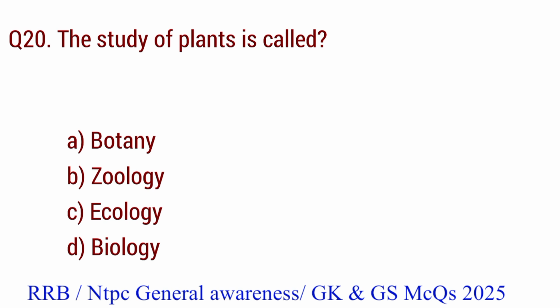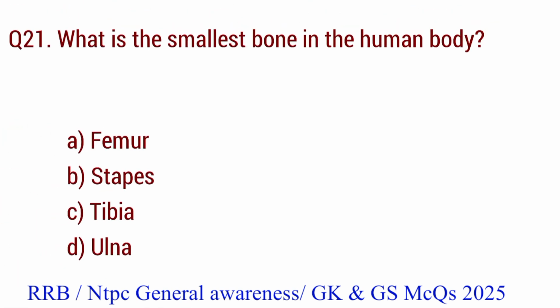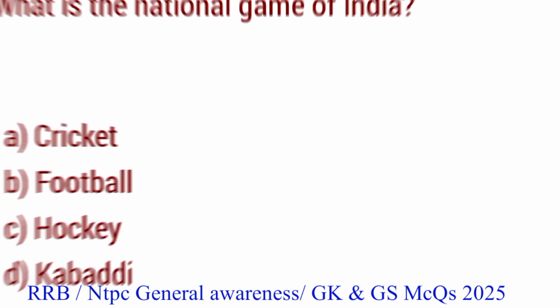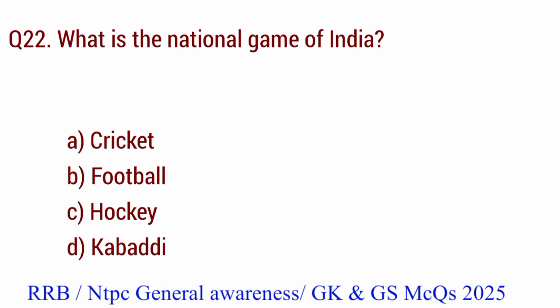The right answer is option A. Botany. Question number 21. What is the smallest bone in the human body? The right answer is option B. Stapes. Question number 22. What is the national game of India? The right answer is option C. Hockey.